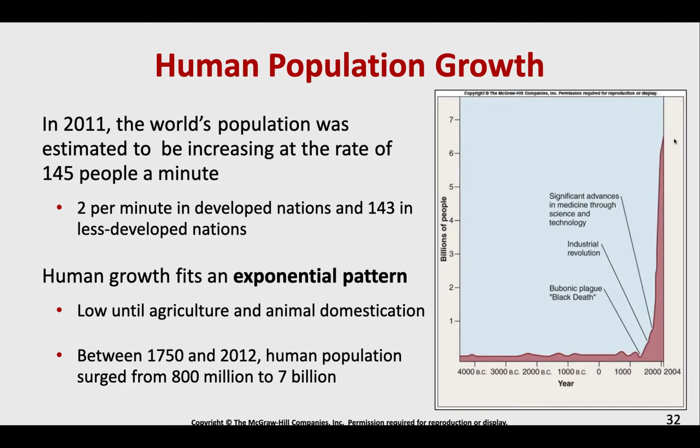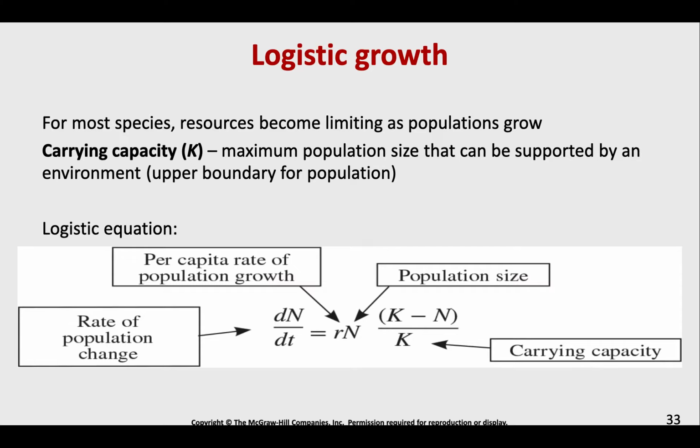So opposite of exponential growth, we have logistic growth. This is where resources are limiting, and this is where we're going to see the term carrying capacity. The carrying capacity is basically the maximum population size that an environment can withstand. The environment has limited resources, and at some point that environment just can't sustain a population any bigger. That would be the carrying capacity, the upper boundary for the population. And again, I threw this equation up here. I don't expect you to know it, but know that carrying capacity factors into how we're going to get our numbers.